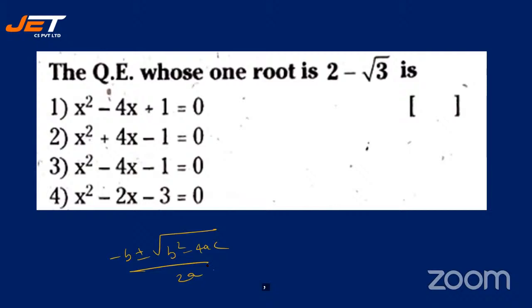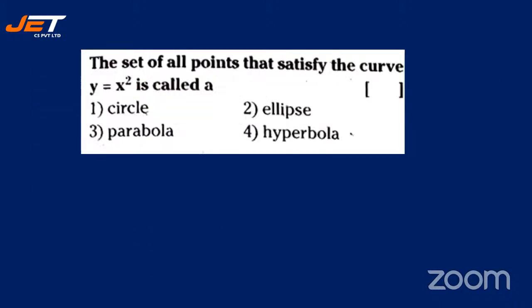Use this and give me the answer very quickly and swiftly, so that we will be able to cover at least a few sums before the scheduled time. All right, let me go with the key. It is x square minus 4x plus 1 is equal to 0. Just work it out and you will come to know that one root is 2 minus root 3. All right, see the next question.